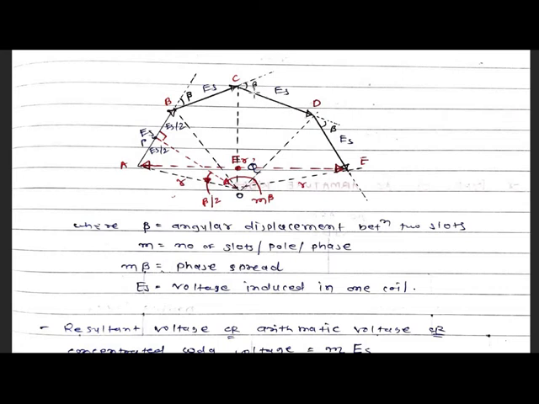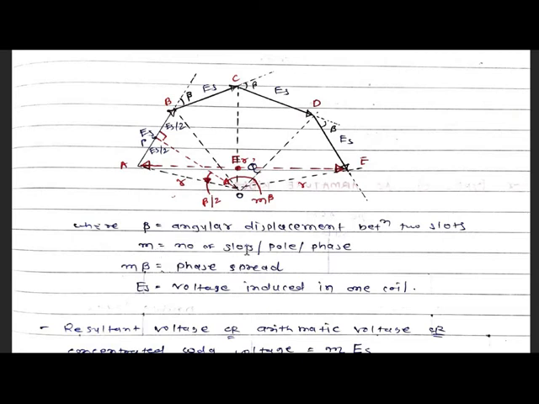Again the third phasor for this ES, again at the angle beta. And for the fourth conductor, the ES vector is there for beta angle, where beta is the angular displacement between two slots. Give names A, B, C, D, E for each point, and also write ES for the particular phasor vector value.